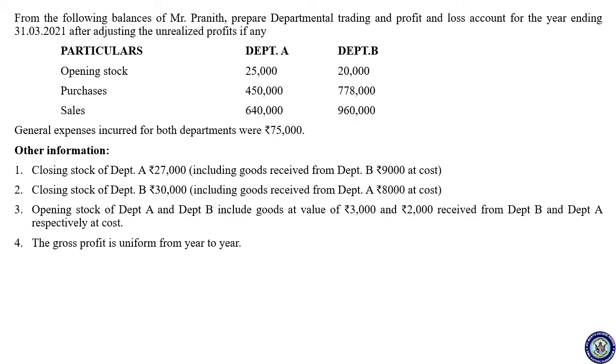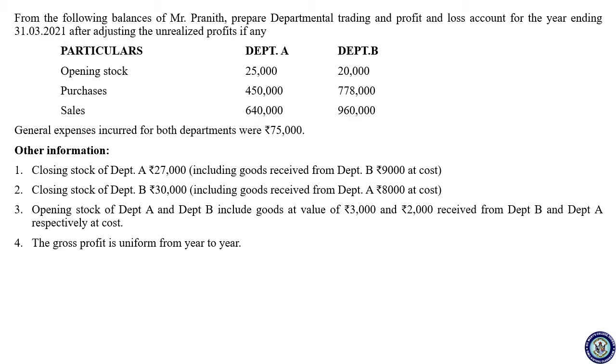But if you have received the goods from the other department, partly you sold and partly it is included in the closing stock and the opening stock also, then though the transfer is taking place at cost, you have to calculate the stock reserve. So in this problem, though the interdepartmental transfer took place at cost, it has been included in the closing stock, so you have to calculate the stock reserve. Okay, you have to calculate the stock reserve.